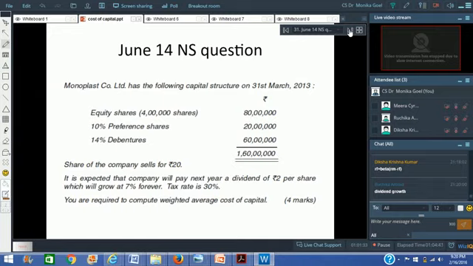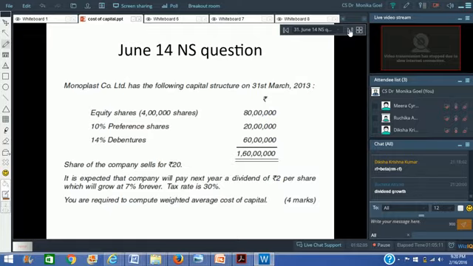So here it's a very simple question which I have picked up. You have to first find out the cost of equity. In order to find out the cost of equity, you have to use the formula D1 divided by P0 plus G. Now D1 has been given to you as 2 per share. Share price is given to you as 20 rupees. So 2 divided by 20 is 10%, which will grow at 7% forever. So the total cost of this particular company's equity shares is 17%.